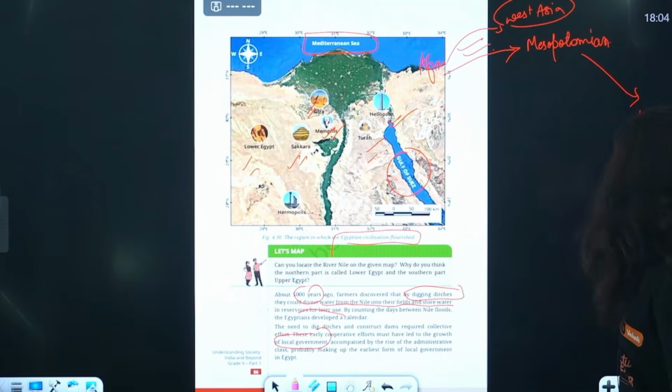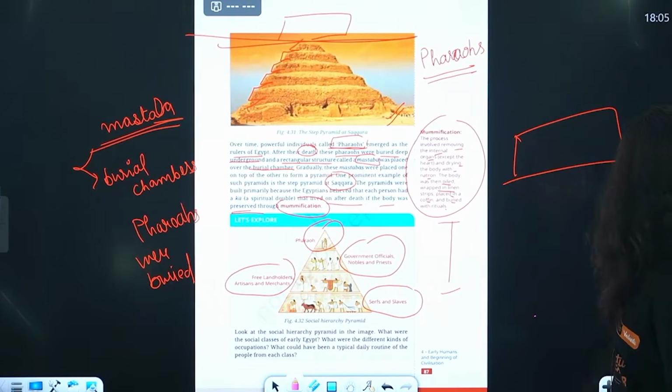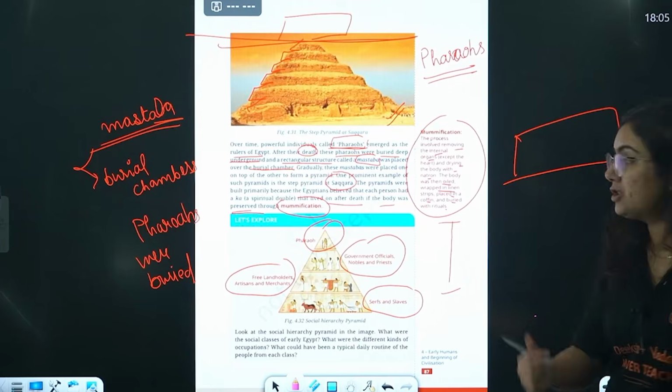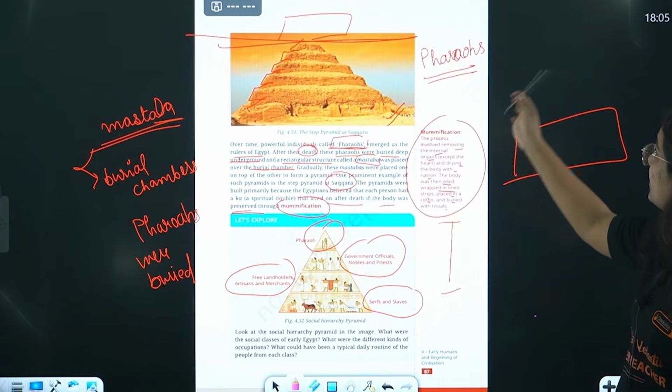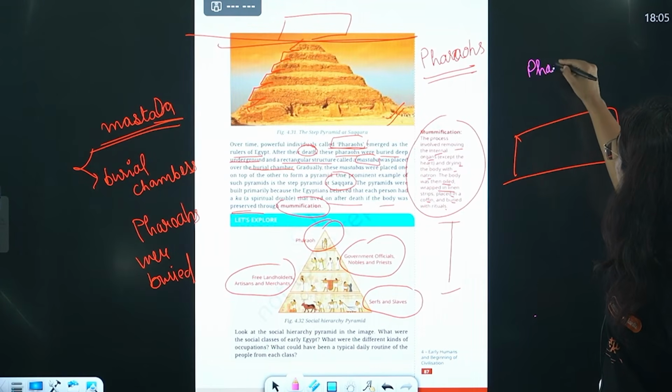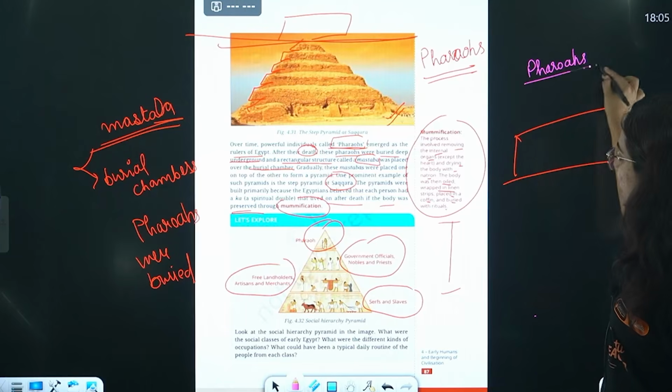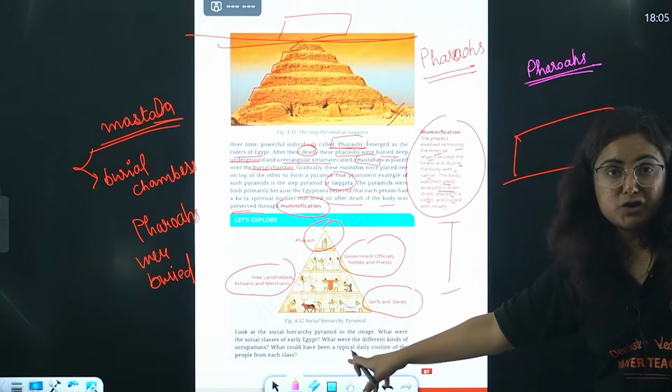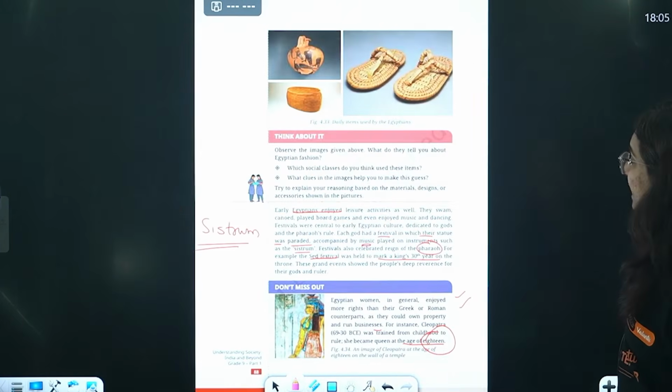Okay? Then we have different civilization. We learned a lot about mummification. What is mummification? And then about the pyramids. Yes. What were pharaohs? Pharaohs were the king. Okay? Then about the different structure of the living of the society of Egyptians.